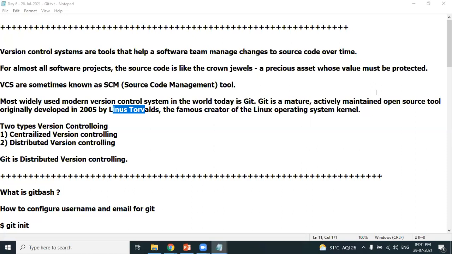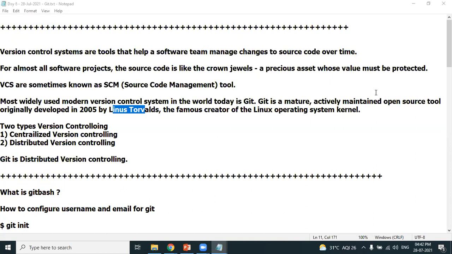So whatever concepts we are learning, this is very, very important: we should learn them from a developer perspective. The concepts we are learning from now, especially with respect to the tool called Git, you should think of from a developer perspective. Okay, so let's try to understand how exactly Git helps the development team. Git helps the developers to manage their source code and different versions of the source code. Clear about this?